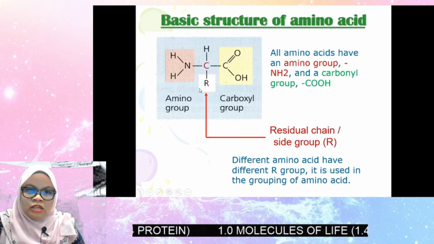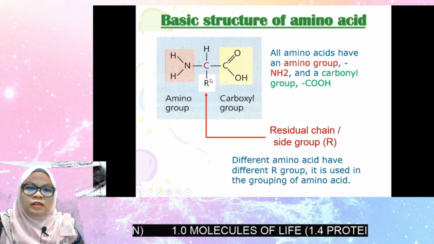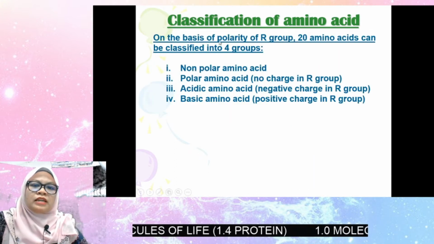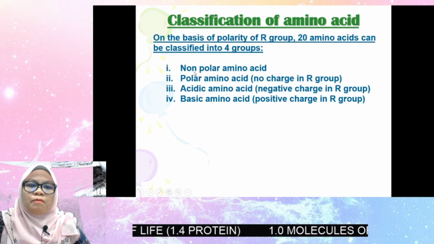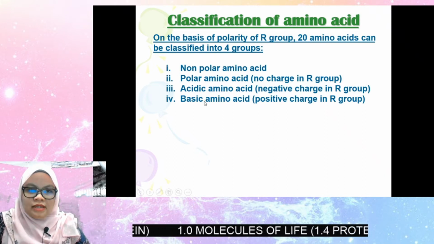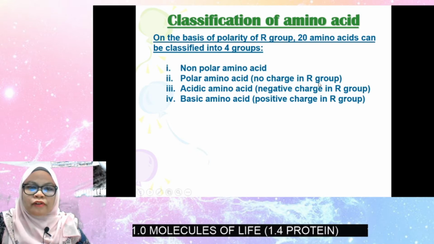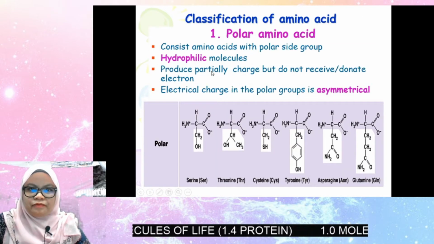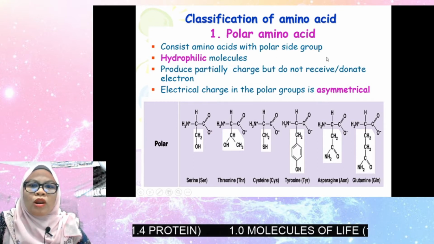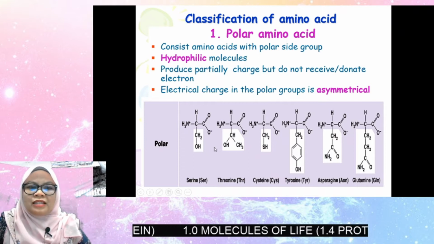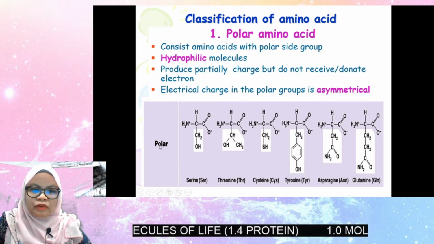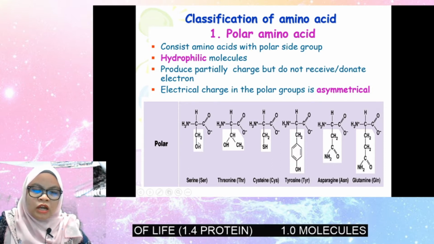So, as I mentioned, this residual chain is important to determine the group of amino acid, because amino acids can be grouped into 4 groups: non-polar, polar, acidic, or basic. So all these refer to the R group. Let's take a look at polar amino acid first. Polar amino acid has a polar side group, meaning it will have a slightly charged or partially charged R group. So for example here, look at this, they have the hydroxyl.